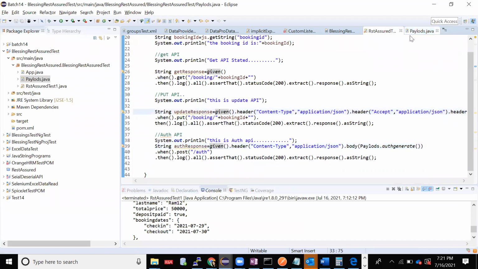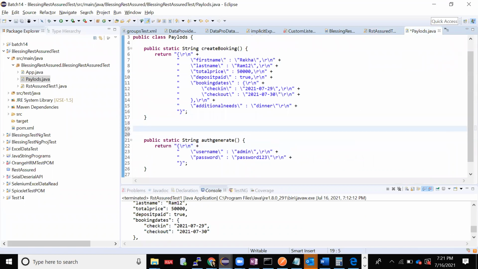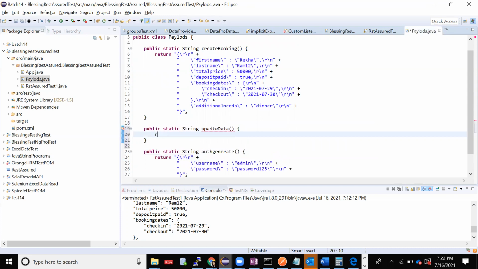I have missed the body of the update method. I'll create one method for that also: public static string update data. I've created one method. I'll return double quote, done. Then I'll put this thing there.